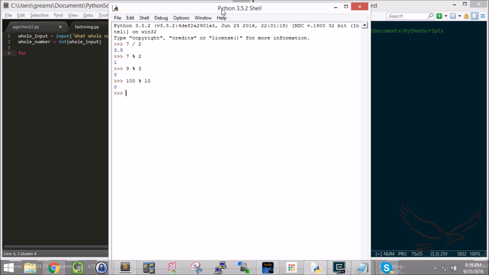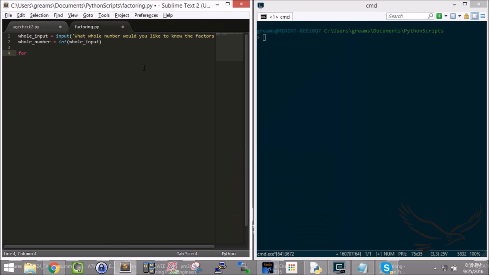However, if I do 97 modulus 3, I'm going to get a remainder back, right? So you now know how to use the modulus command. So I'm going to use the modulus operator, this little percent sign, to figure out whether or not a particular thing is a factor.